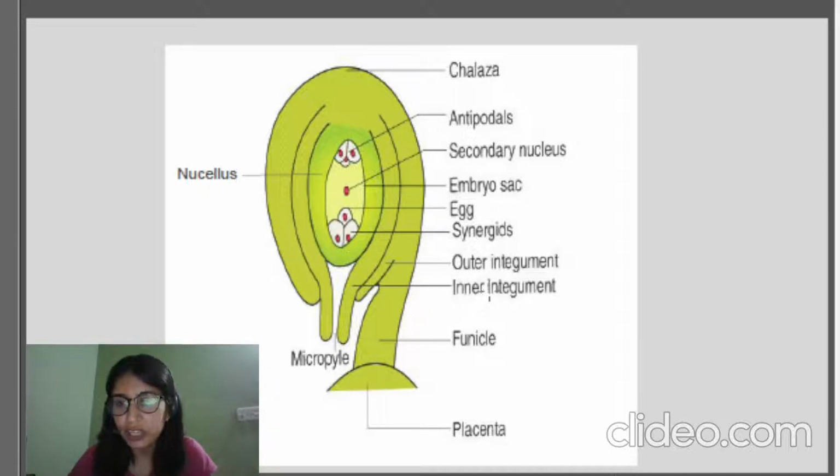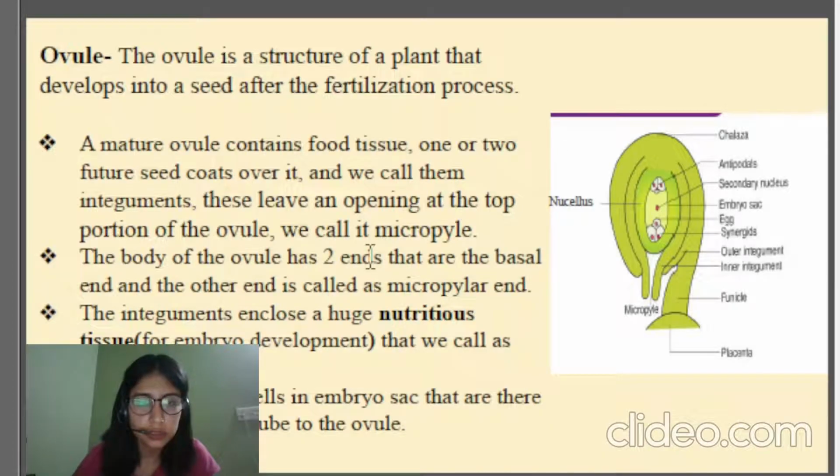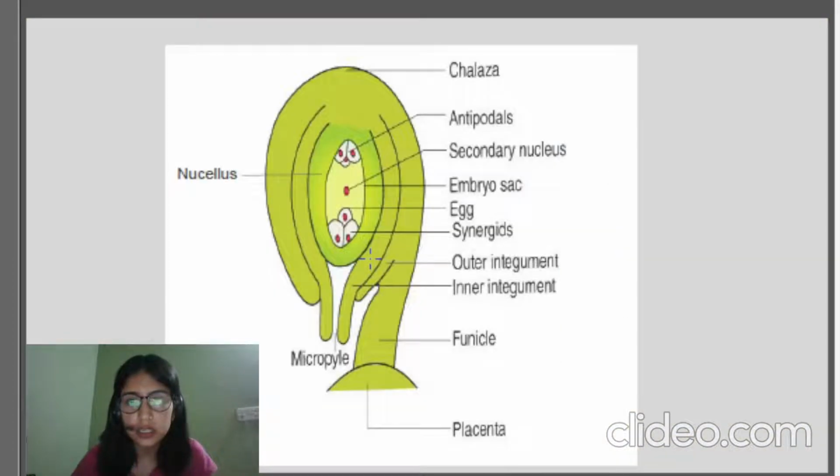And then we have the inner integument and the outer integument. They both look like coverings. The first is the inner covering, which is near the embryo sac, the inner part of the ovule, and we call it the inner integument. The one away from the embryo sac we call the outer integument. They are basically the coverings.